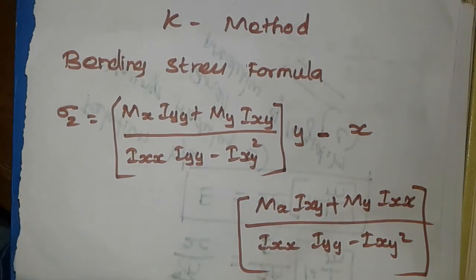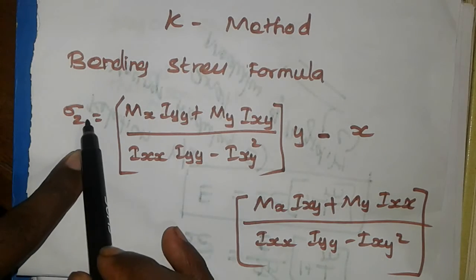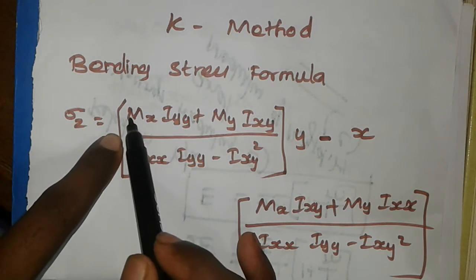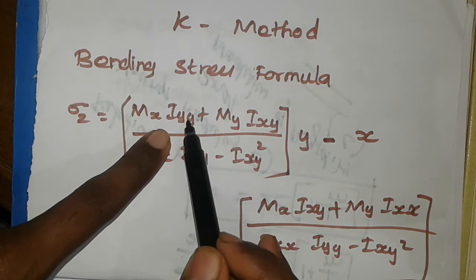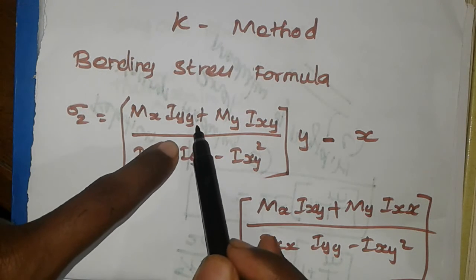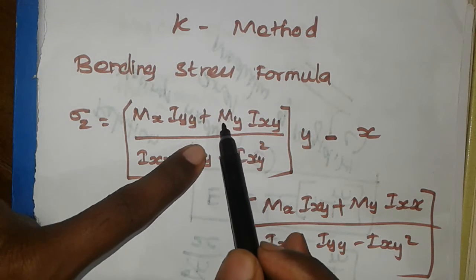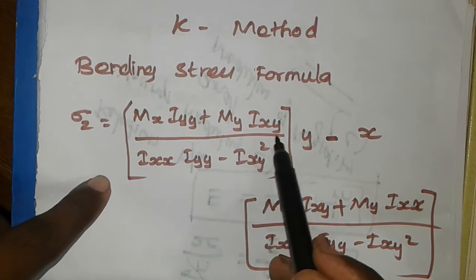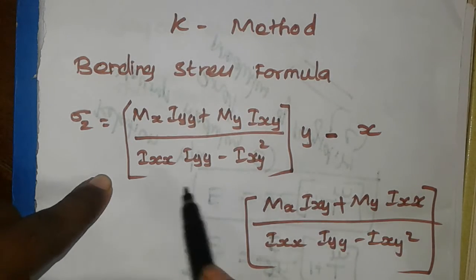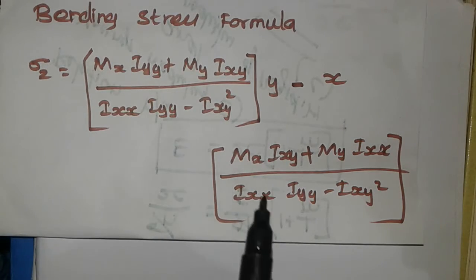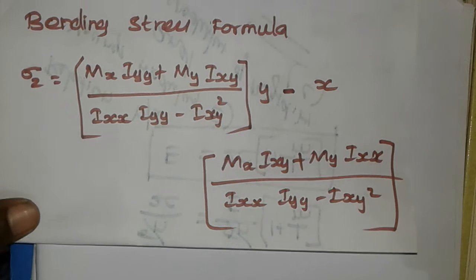in the K method. Okay, this is the bending stress, this is the moment about x, this is the moment of inertia about the y axis, this is the moment about y, and this is the moment of inertia about the xy axis. This is the x and y coordinates. Using this formula we are going to solve a problem. Okay.